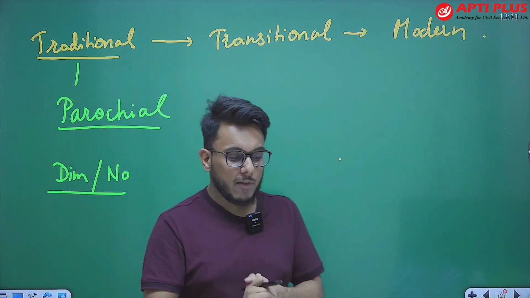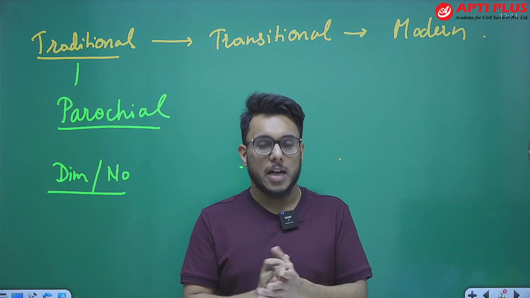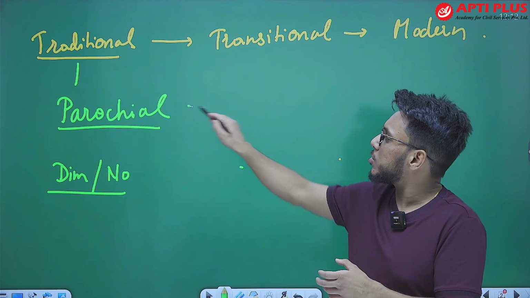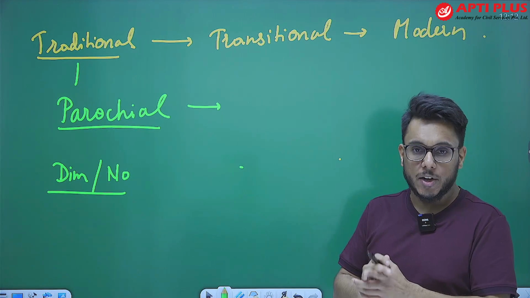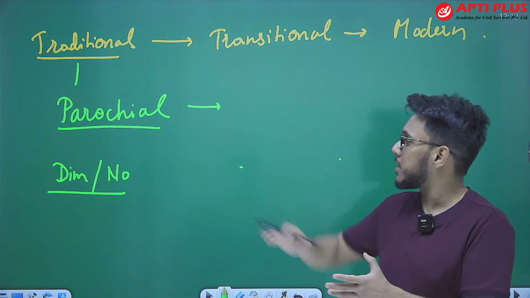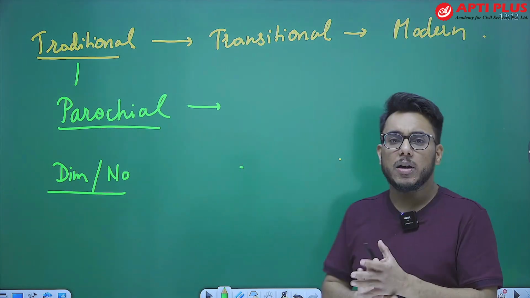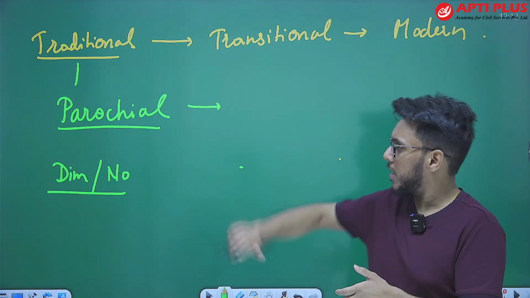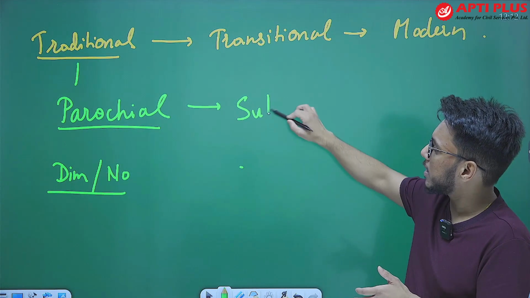People don't have awareness about their rights, about their entitlements. That is the parochial society. Then in the transitional society, there is little or moderate political awareness. Here, a subject culture prevails.